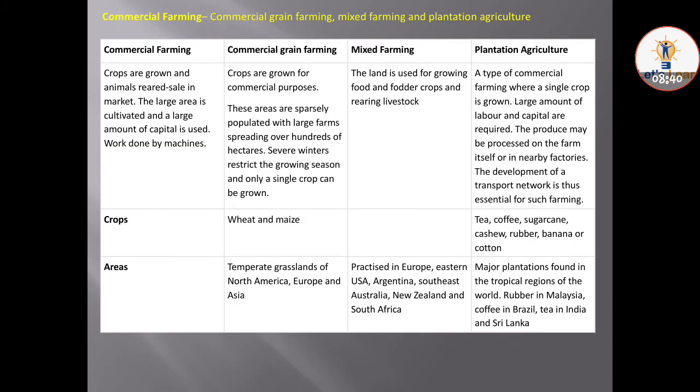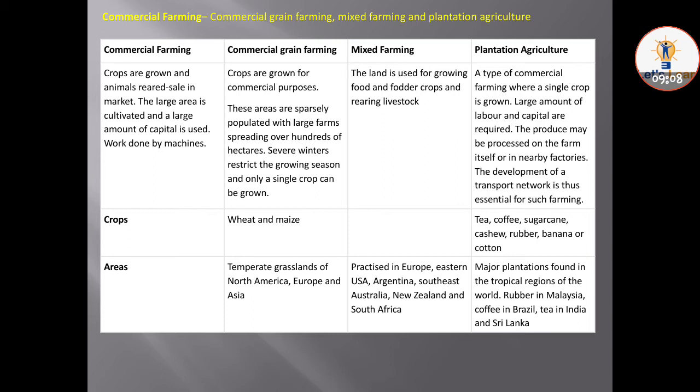So commercial farming क्या है? हम लोगों ने सब पहले समझ लिया subsistence farming क्या होता है. अब commercial farming पे भी ध्यान दे देते हैं. Crops are grown and animals reared for sale in the market. A large area is cultivated and a large amount of capital is used, and the work is done by machines.